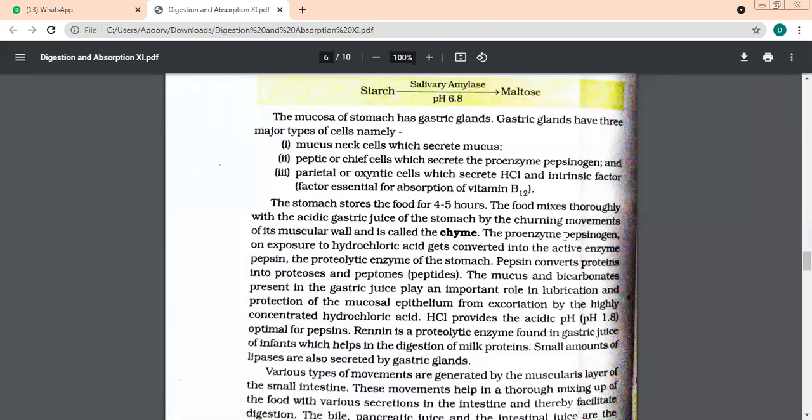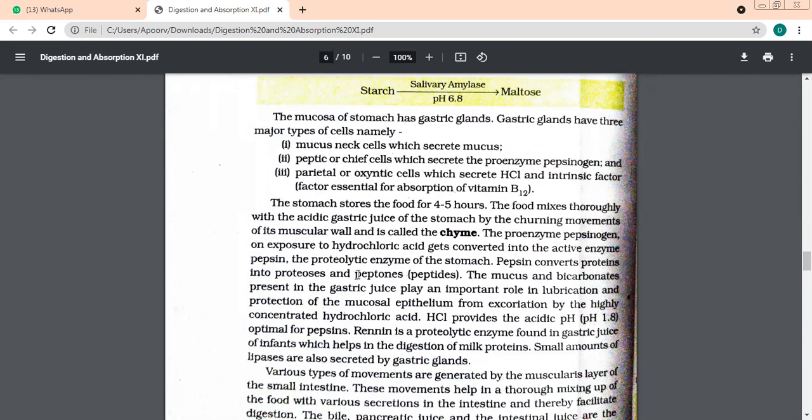And it converts into the active form, that is pepsin. So the inactive form, or the proenzyme form, is pepsinogen. Once it gets an acidic medium, it converts into the active form. What is the active form of this enzyme known as? Pepsin. Yes. This enzyme is very important, beta, because it breaks the proteins that you eat into smaller, simple particles, which are called proteoses and peptones.